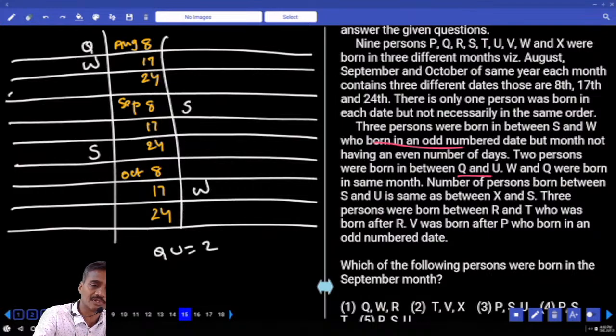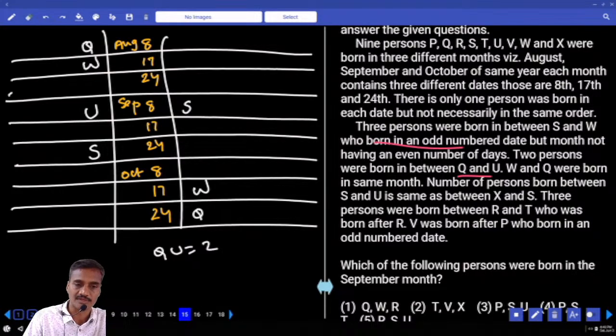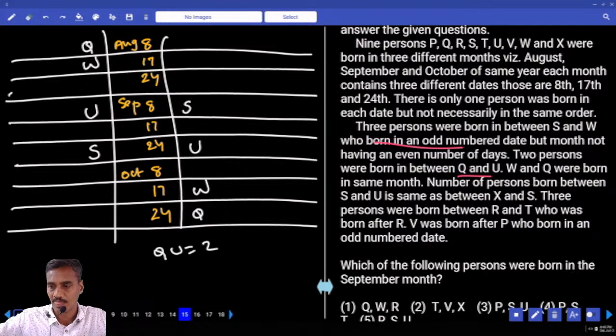Hence Q is here. There are 2 persons between Q and U, so U is here.